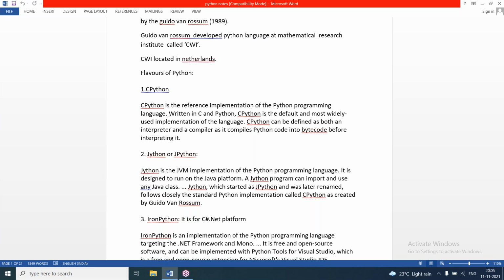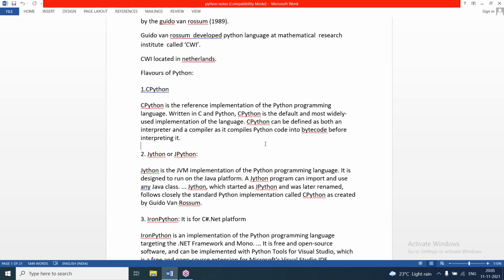It contains C header files, and also Python modules or Python libraries are there. So CPython is the default and most widely used implementation of the language. When students are learning Python, it means that they are learning CPython. It is developed by Guido van Rossum, and it is compiled and also interpreted. The Python program is compiled and it gives bytecode, and the bytecode is interpreted by the Python virtual machine, which gives native code or executable code.